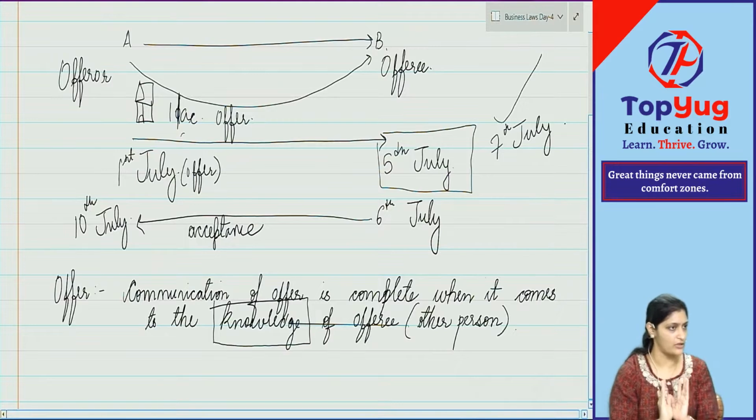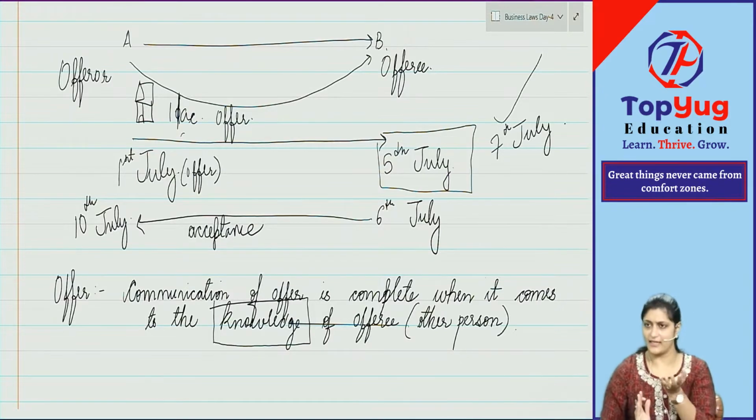Then only is communication complete. If you take sense in that, logic in that, obviously if it only reached, how will he come to know about the terms of the offer? No, right? Yes or no? That is the reason it should reach. That is not enough. It should come to the knowledge of the other party. Clear with this? Yes or no?